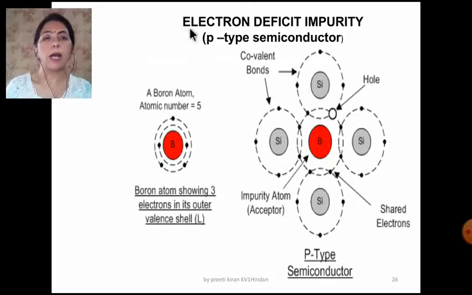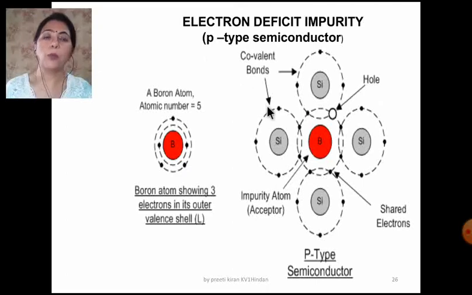Now we are adding the electron deficit impurities. Now let us suppose we have taken a boron atom. It belongs to group 13. So it has only 3 valence electrons. So the 3 electrons of the boron will be involved in the bonding and there is one electron vacancy here. There is electron deficiency. This is electron deficient and this is known as a hole. Now this hole is positively charged and that is why it is known as a p-type semiconductor.